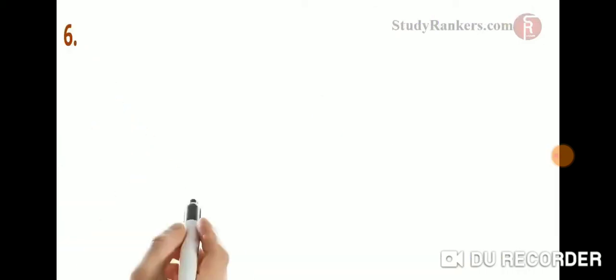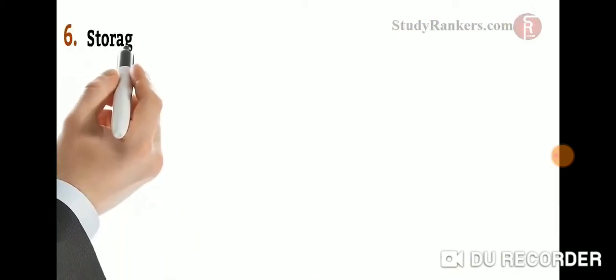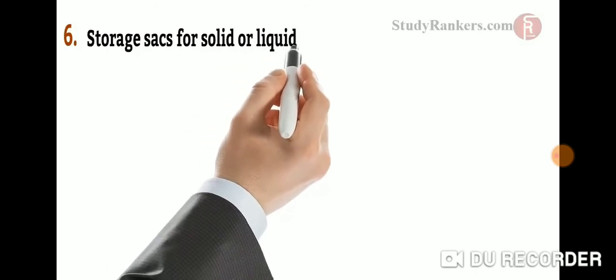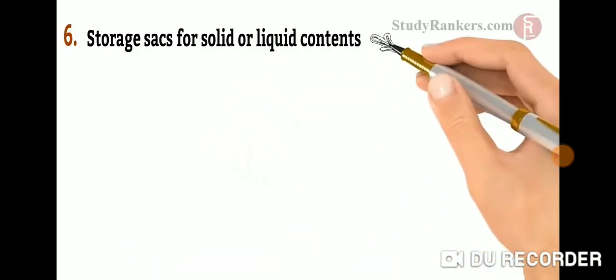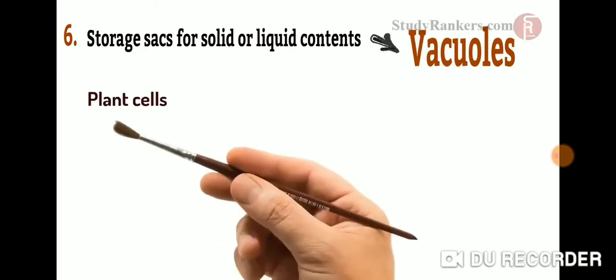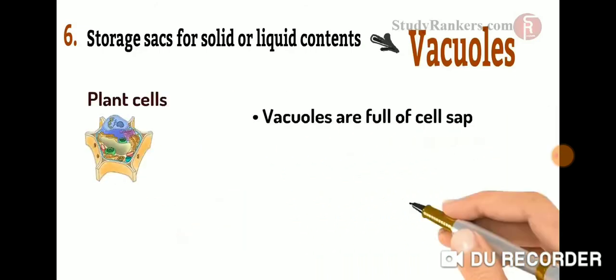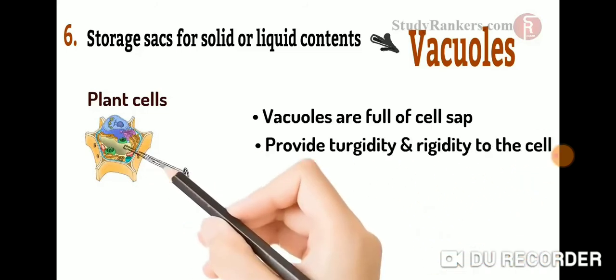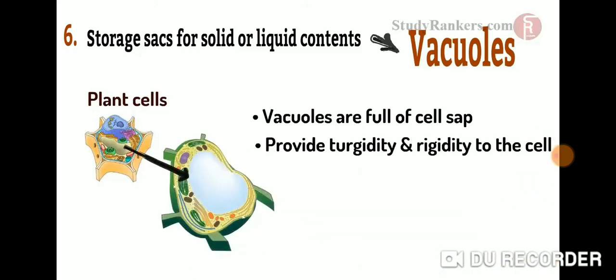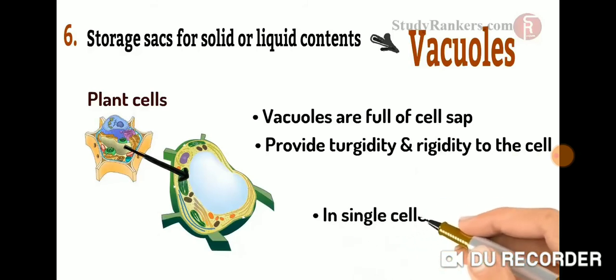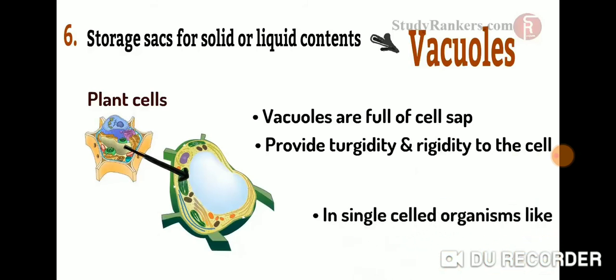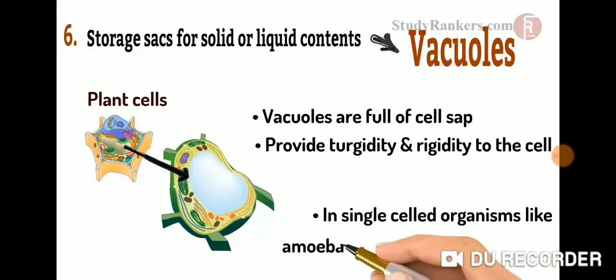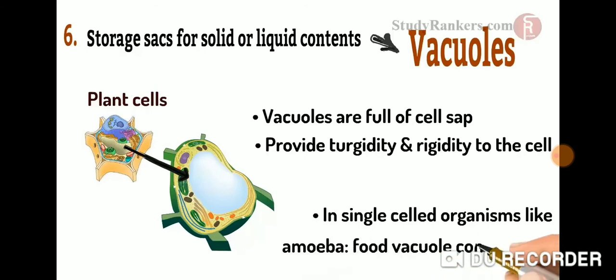At last, we will learn about the storage sacs for solid or liquid contents known as vacuoles. In plant cells, vacuoles are full of cell sap and provide turgidity and rigidity to the cell. In single-celled organisms like amoeba, the food vacuole contains the food items that the amoeba has consumed.